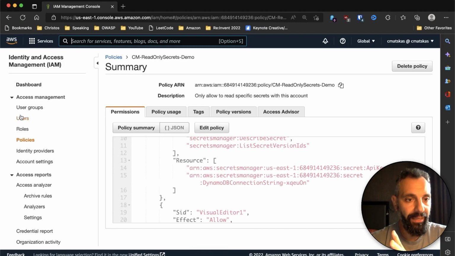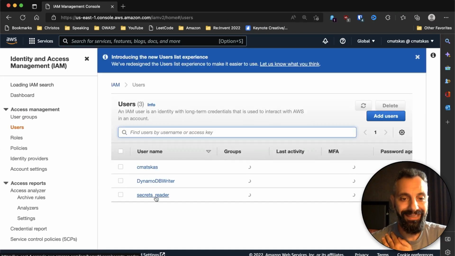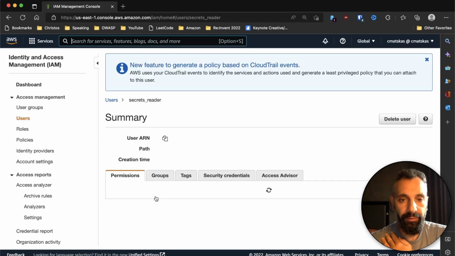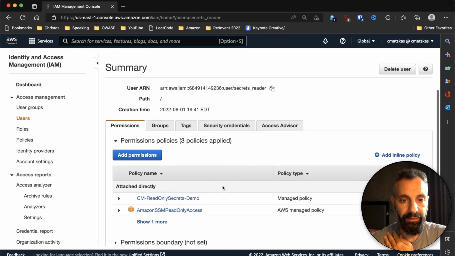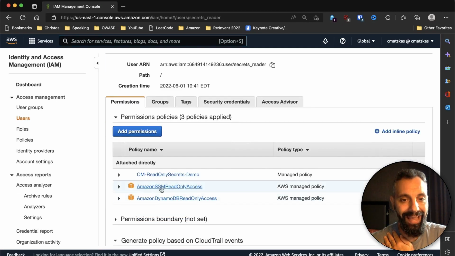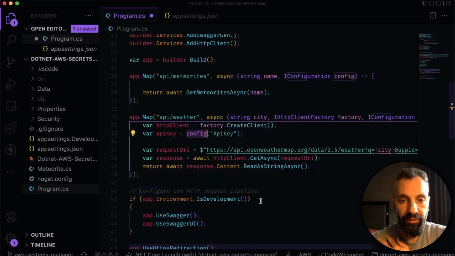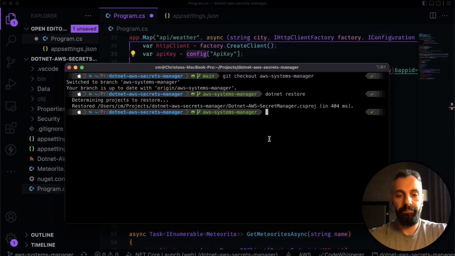So if we go back into our users, then my secrets reader, the one that we're using for running this application, has the Amazon SSM read-only access. Unfortunately, this gives you access to all the parameter store parameters, which is too wide. I would copy this one and lock it down to only the specific ones that you need for your application. We don't want to give unfettered access to everything. Let's go back to our application and let's see what happens when we run it.